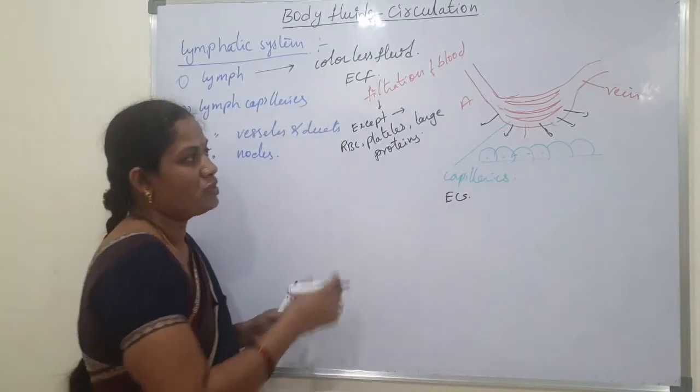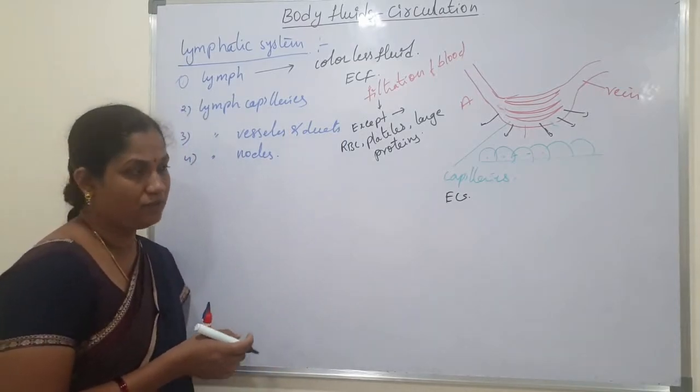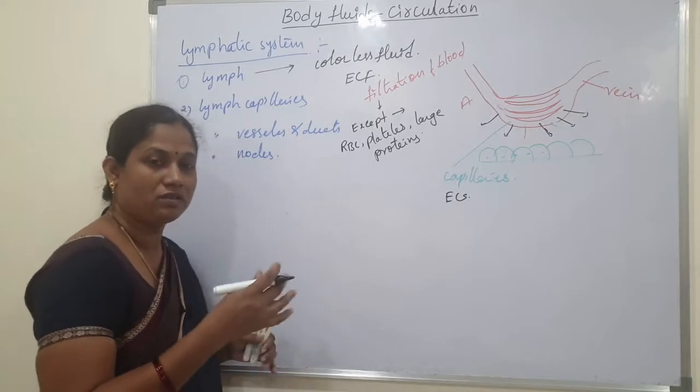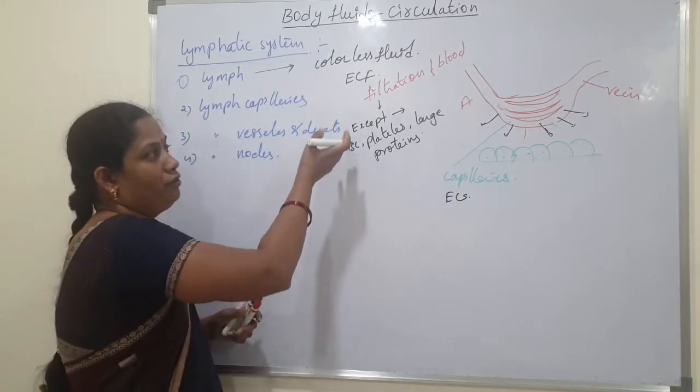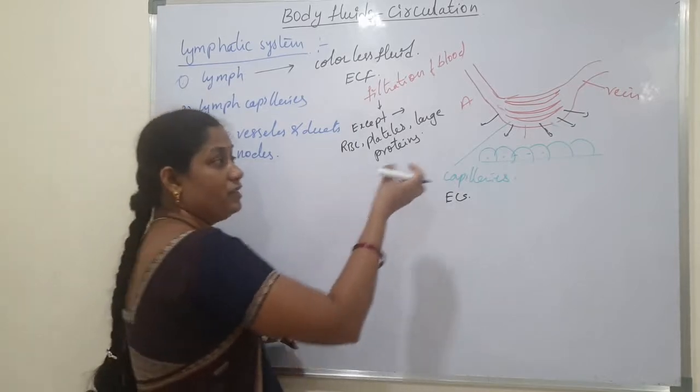During filtration, due to colloidal osmotic pressure, which is formed by the proteins, the fluid is filtered here.